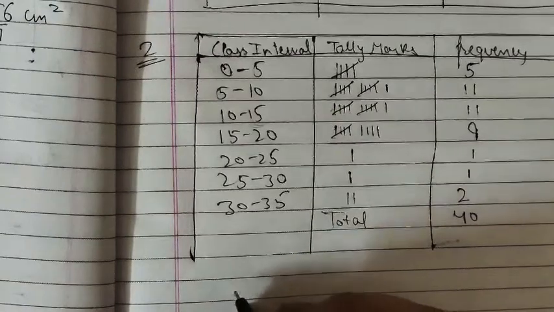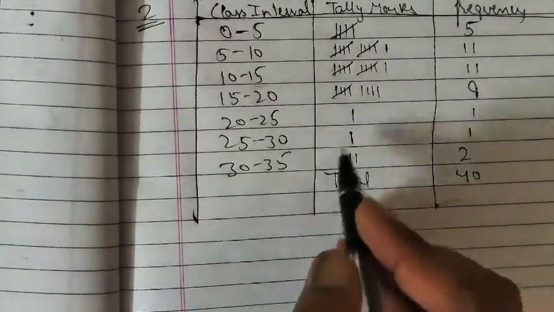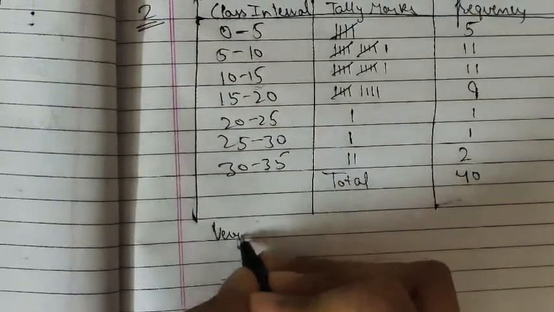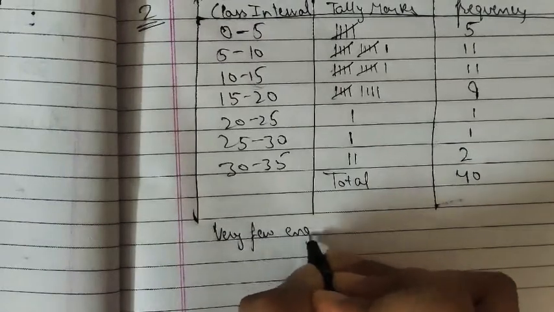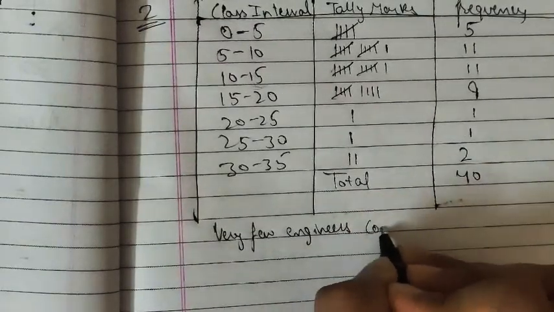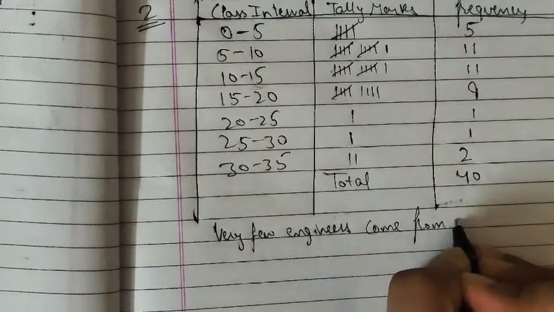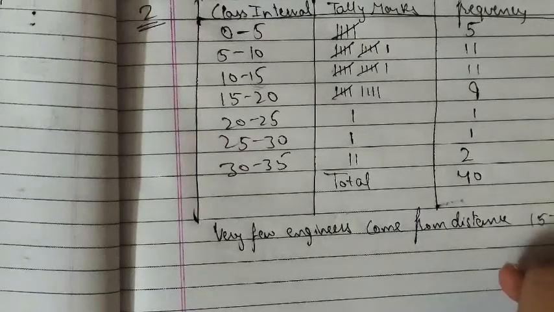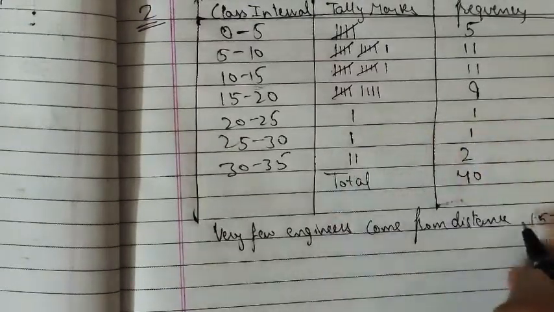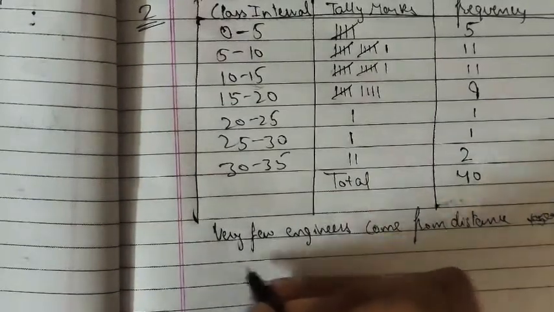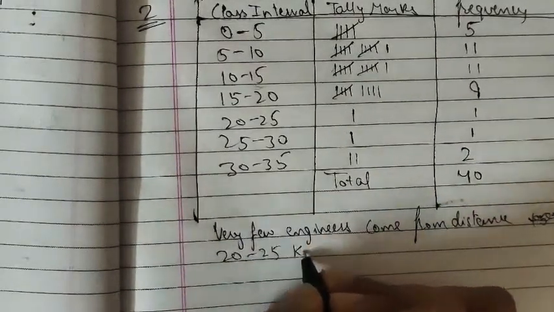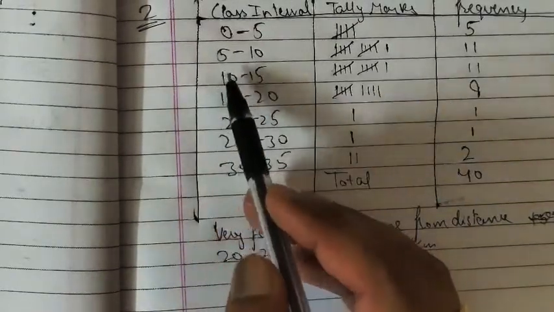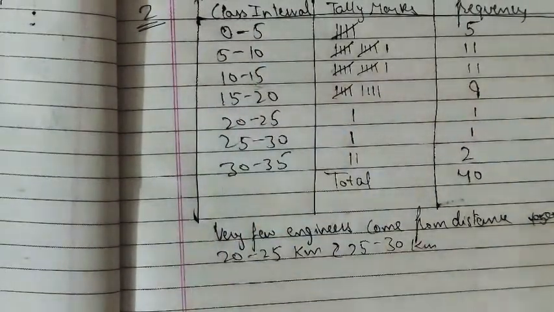From this tabular representation we observe that very few engineers come from the distance range 20 to 25 kilometer and 25 to 30 kilometer, and the maximum number of engineers come from the 5 to 10 and 10 to 15 kilometer range, right?